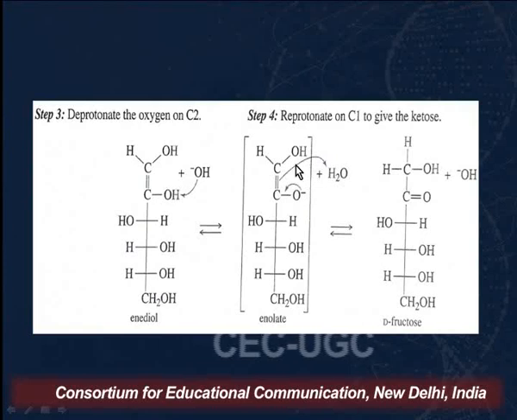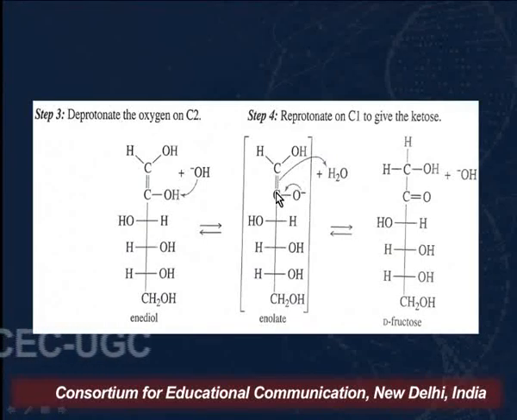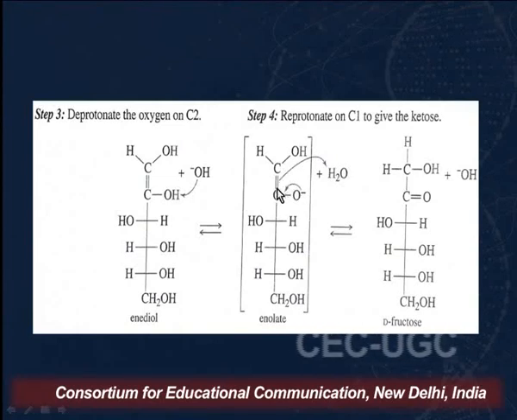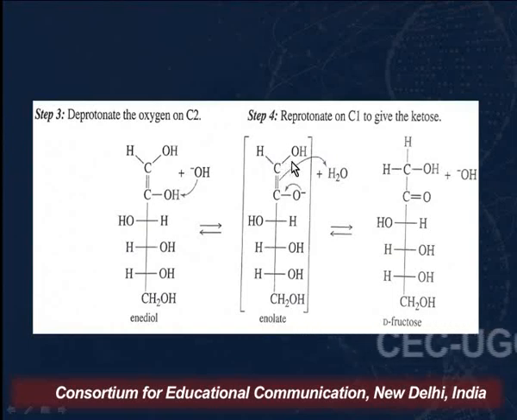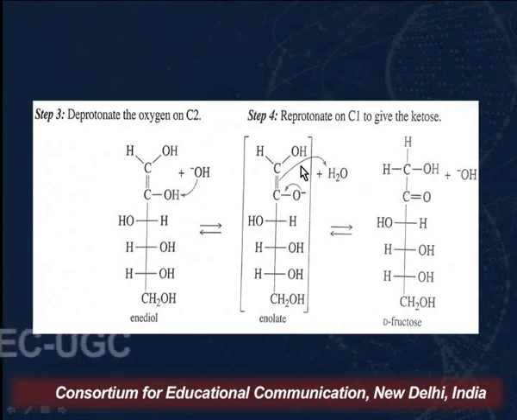When resonance takes place, we get a double bond between carbon and oxygen. And we know that this carbon cannot have 5 bonds. So these pi electrons will move to this carbon, that is, this carbon will now have a negative charge on it. So when it has a negative charge, in the next reaction, a proton will react with this carbon,